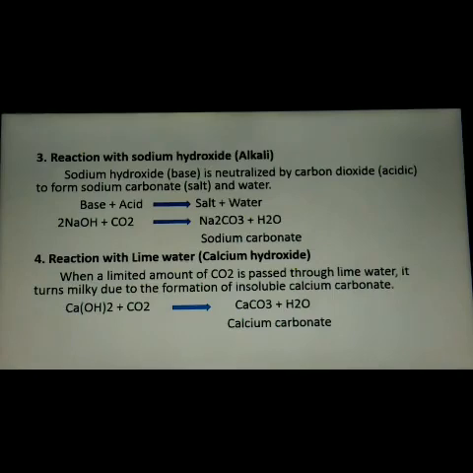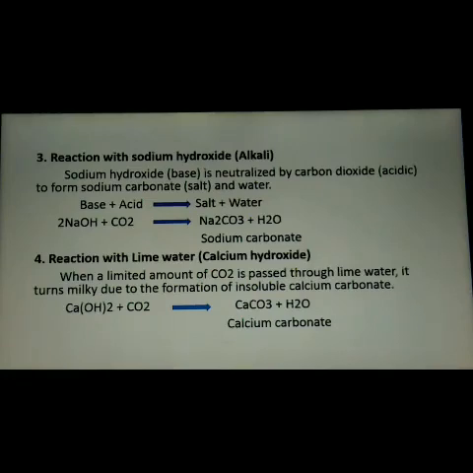And the fourth property is reaction with lime water. When a limited amount of CO2 is passed through lime water, do you know what is meant by lime water? Yes, it is calcium hydroxide. When CO2 is passed into lime water, it turns milky, and the main reason is the formation of insoluble calcium carbonate. When lime water reacts with CO2, it forms calcium carbonate, and that is the main reason for the milky formation.